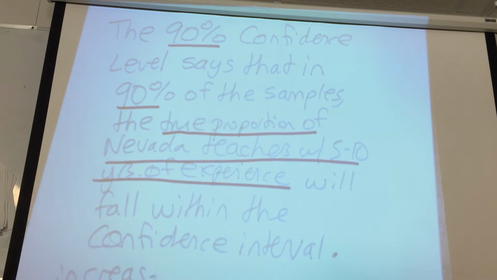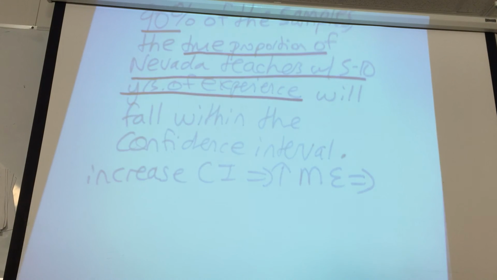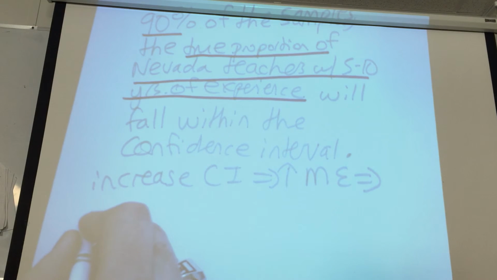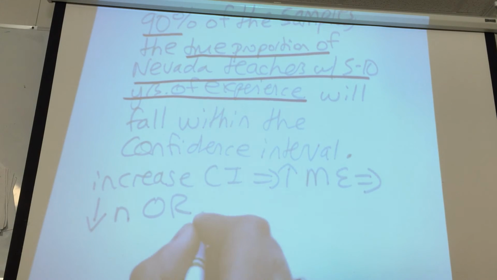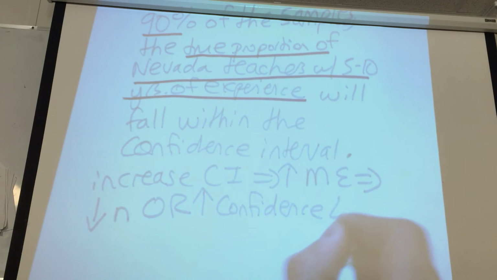If we want to increase the CI, then we need to increase the margin for error. Please follow the logic here. Increase the confidence interval means we need to increase the margin for error. How do I increase the margin for error? I decrease N or I increase the confidence level. Bigger?